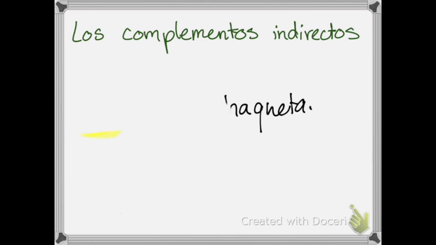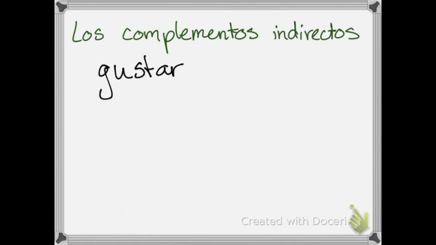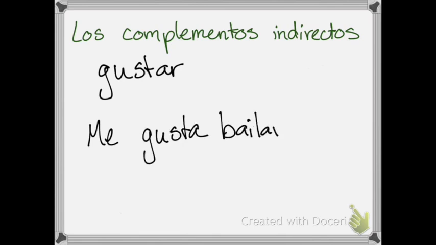Some verbs require complementos indirectos. And one of those verbs is one we've already looked at, and that is gustar. The verb gustar requires a complemento indirecto. Because remember, we translate gustar as to like, but gustar literally means to be pleasing to. So I'm saying this is pleasing, and then there we have that question, to whom? To whom is it pleasing? So when I say, me gusta bailar, I'm saying that this dancing is pleasing to me. And that to me makes this me a complemento indirecto.